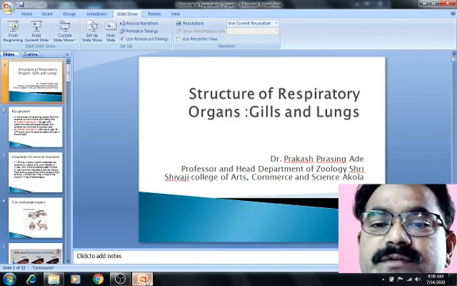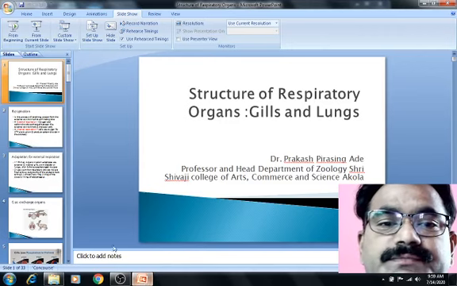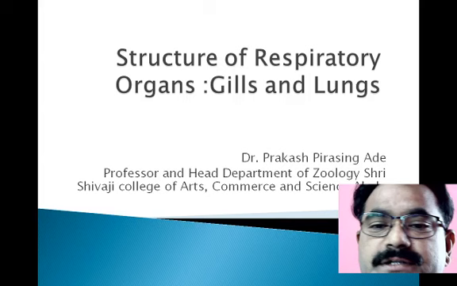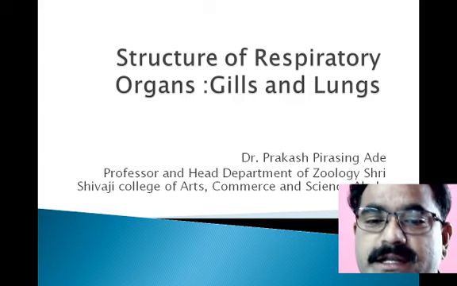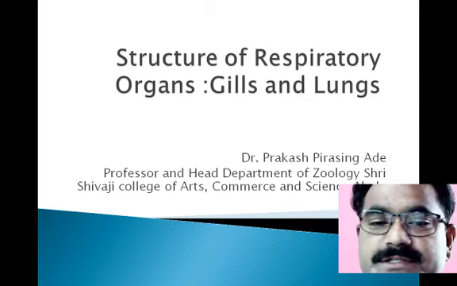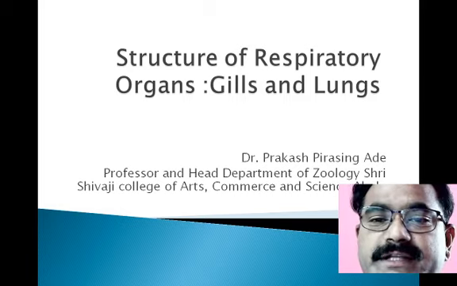Specifically focus on the gills and lungs. So we already know that there are different kinds of animals, and these animals are broadly classified into two categories, invertebrates and vertebrates. In the case of the invertebrates, there are 10 important phyla.